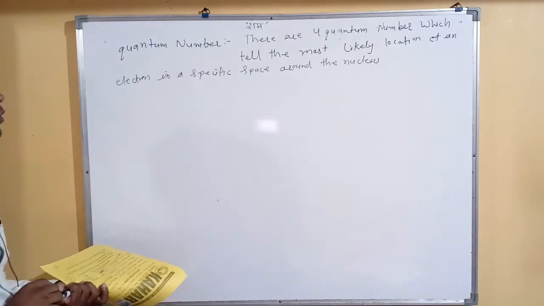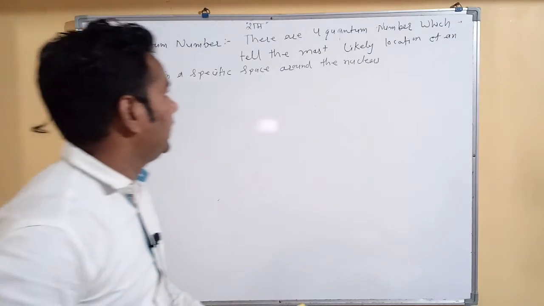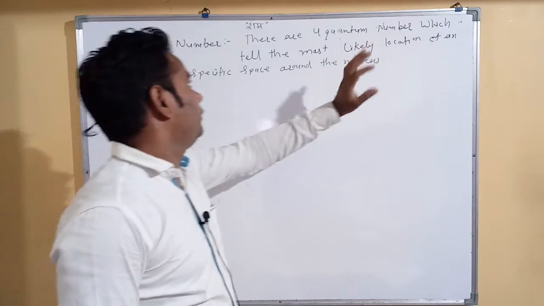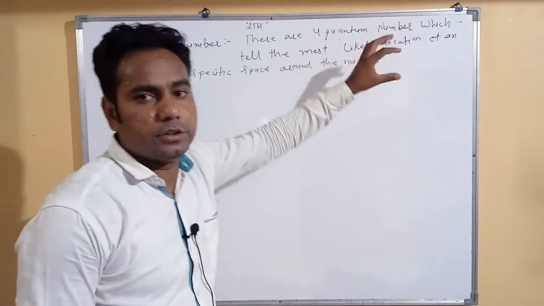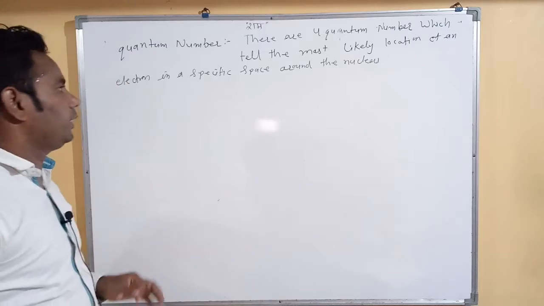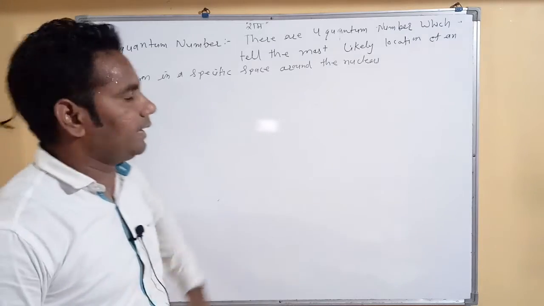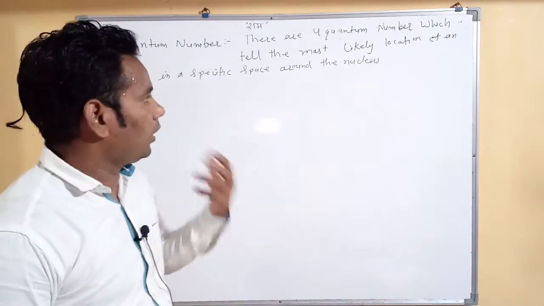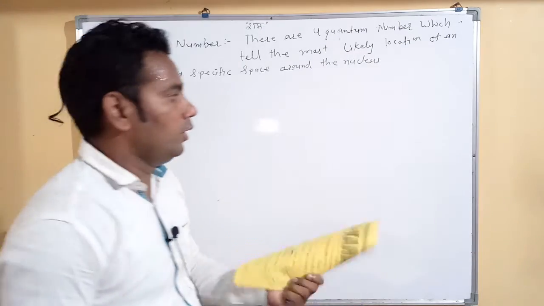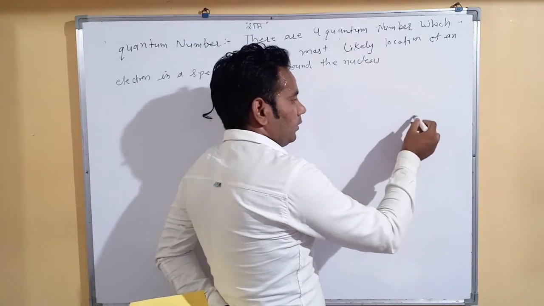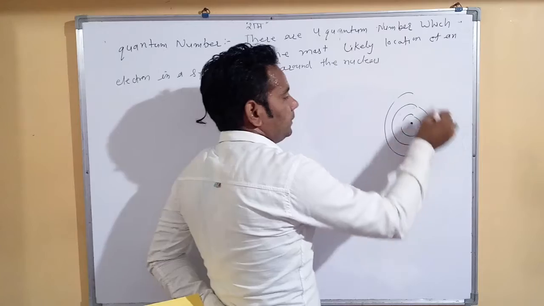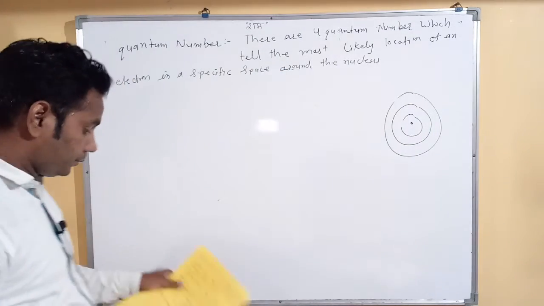What is the meaning of quantum numbers? There are 4 quantum numbers which tell the most likely location of an electron in a particular space around the nucleus, because we know the electron is present around the nucleus, in orbit.